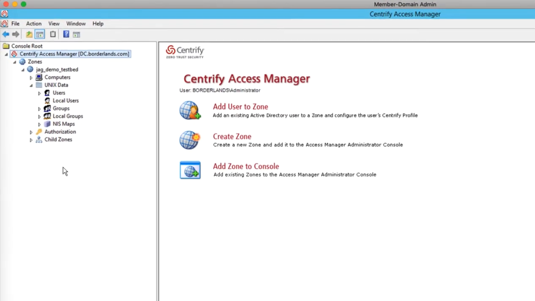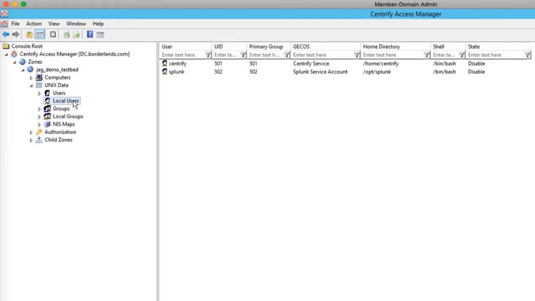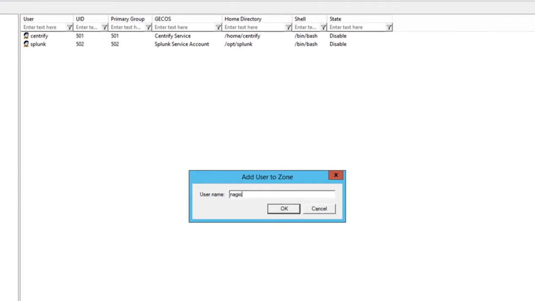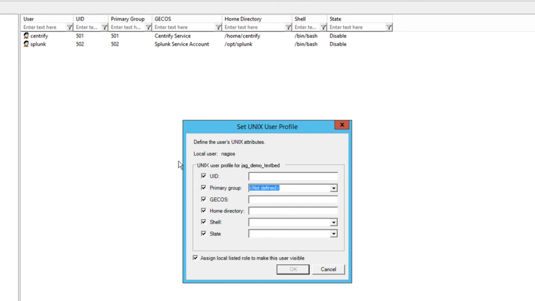In addition to managing Active Directory user access and privileges on Unix and Linux systems, Centrify also provides local account lifecycle management capabilities to the Centrify zone structure. Within this zone structure, we've added a local users and local groups capability, where you can define local accounts to be automatically provisioned to the computers within the zone.